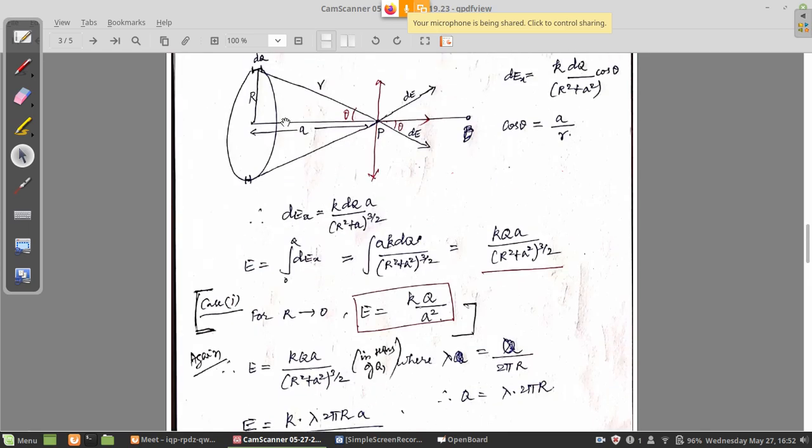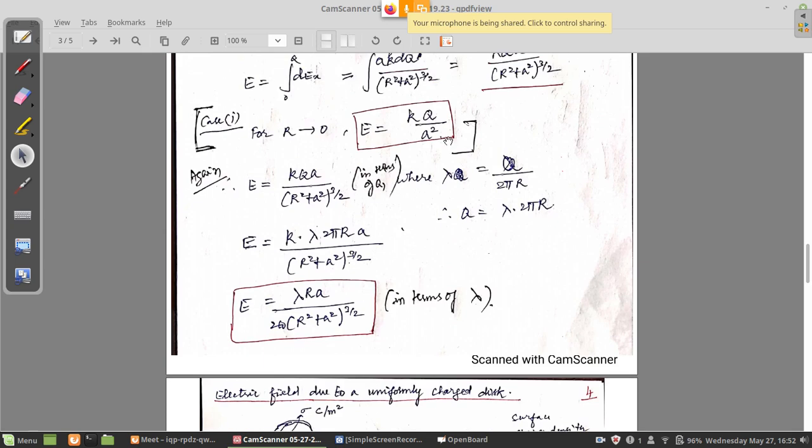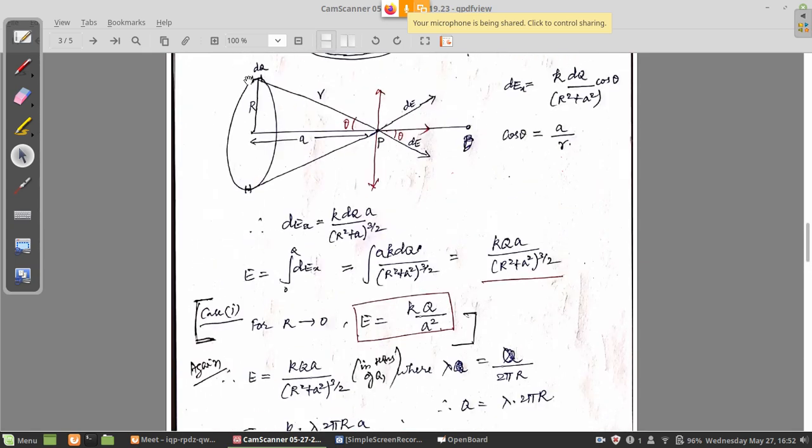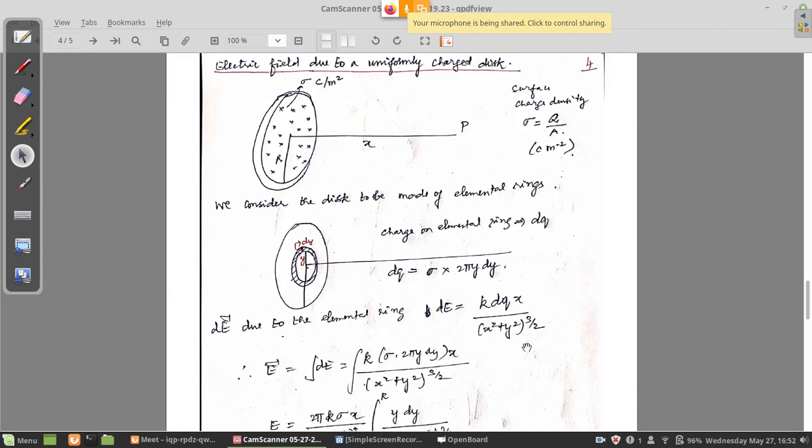There the distance was a; here the distance is x. There the total charge of the entire ring was q; here the total charge of the ring is dq. So I am using dq: k dq x divided by x square plus y square power 3 by 2. So this is from the previous result.